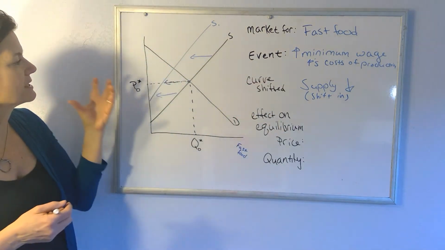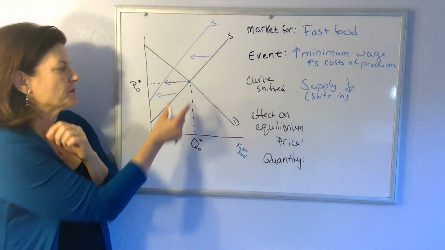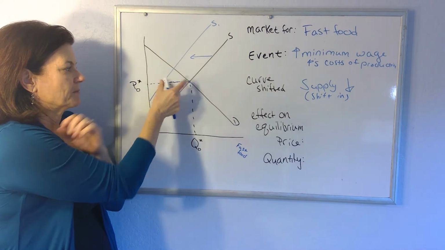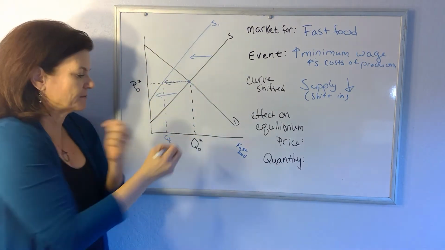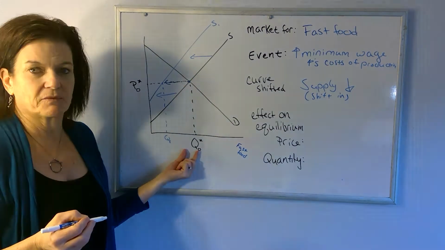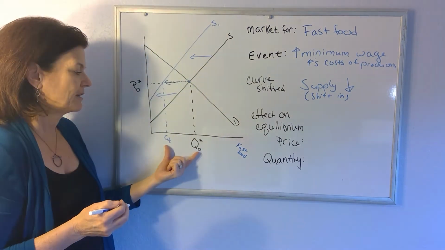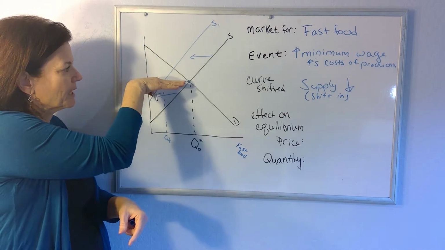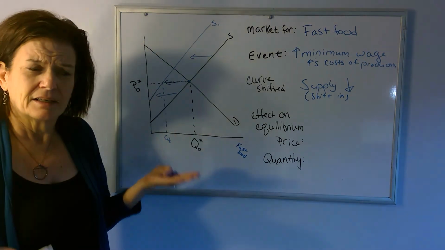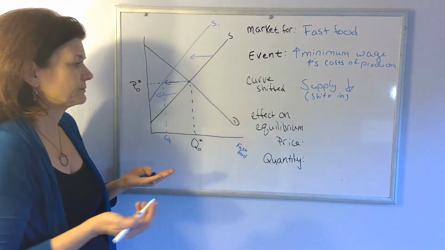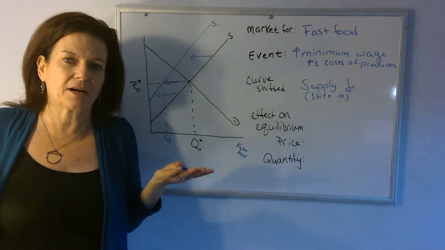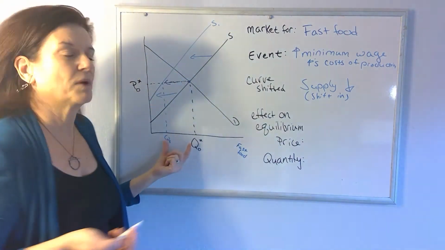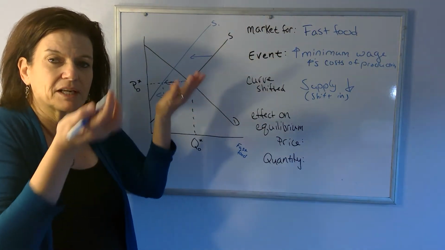And so the decrease in supply results in, at the original equilibrium price, the quantity supplied is now lower than it used to be, but the quantity demanded is right where it was before. So now we've got quantity demanded exceeding quantity supplied at that equilibrium price. That's a shortage. So the shortage at the original equilibrium price is going to put upward pressure on price. More people want it than there are units available. Price will start getting bid up.